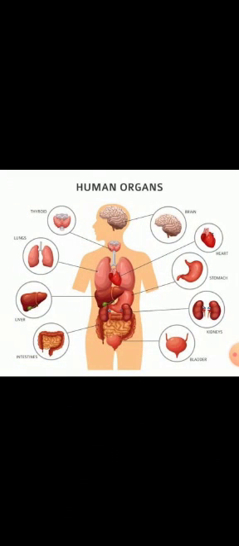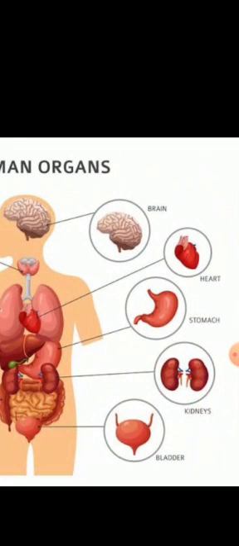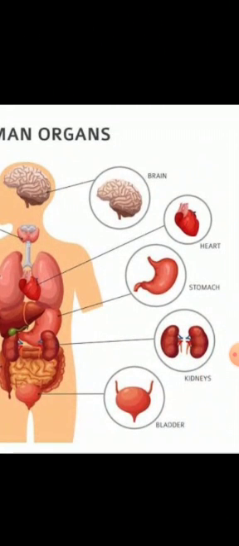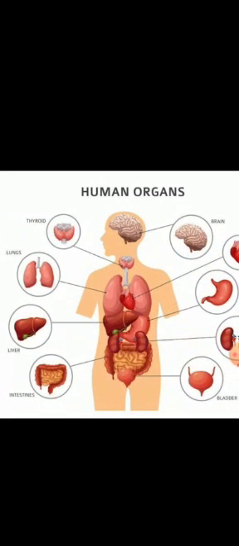For example, the image on your screen indicates a number of organs in the human body, like the brain, heart, stomach, kidneys, bladder, lungs, liver, etc. All these are organs.